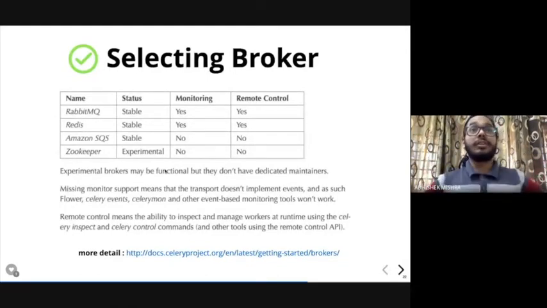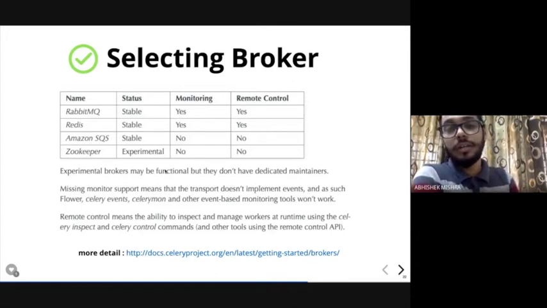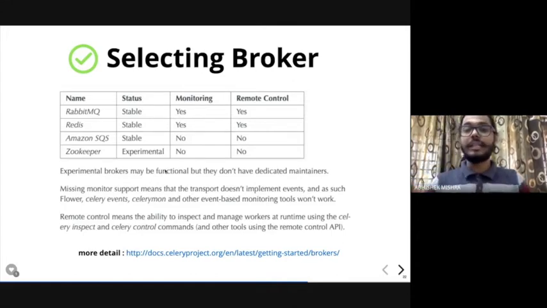The question might also come up: how do I select the broker? Whether I should go for Redis, or RabbitMQ, or another sort of broker. It completely depends on what sort of use case you have. If you go to the Celery documentation, they have given 3 to 4 broker examples, and in which use cases you can use which one.